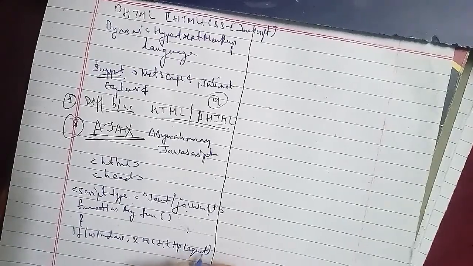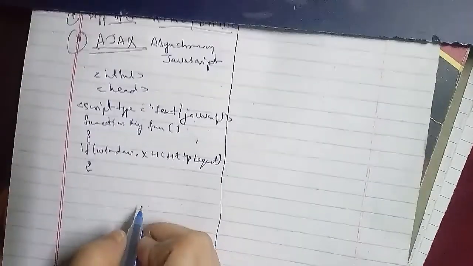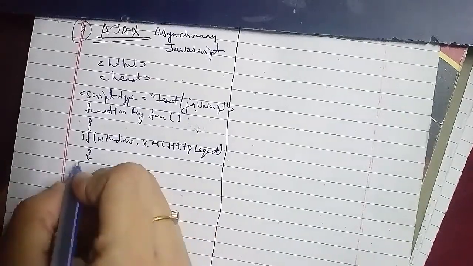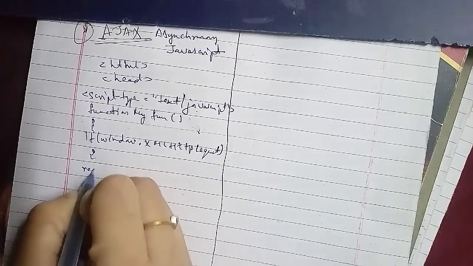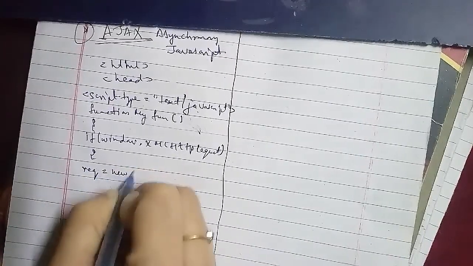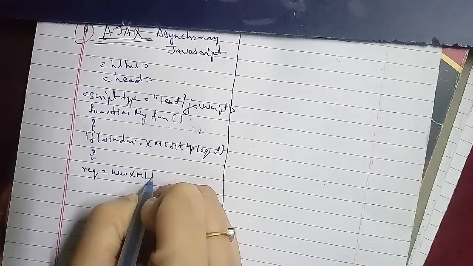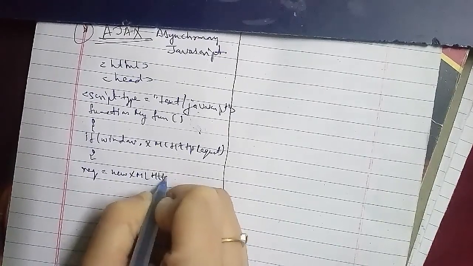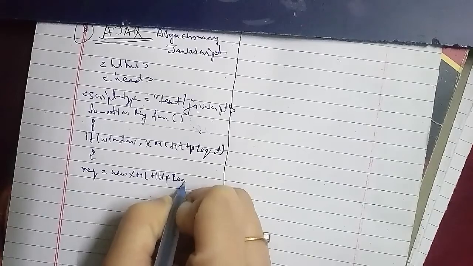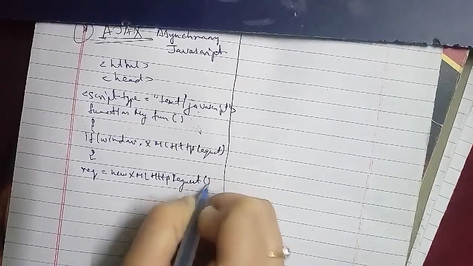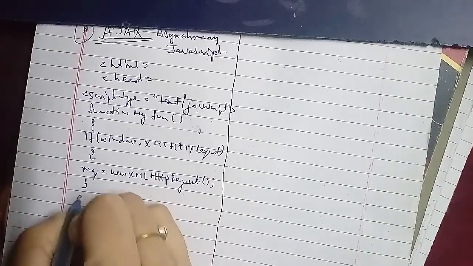Then after that we'll have request dot send, then closing bracket, then script tag close.